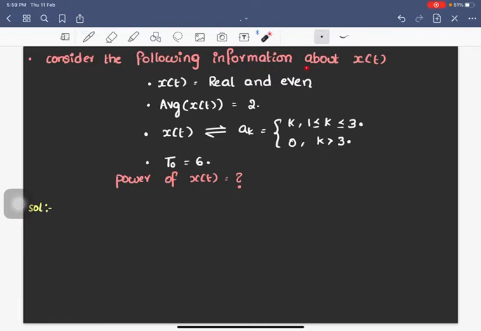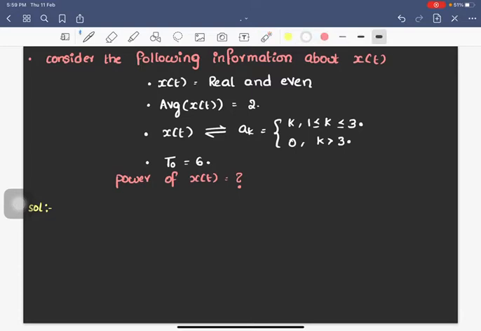Consider the following information about x of t. x of t is real and even. The average of x of t is 2. And the Fourier series coefficients of x of t are ak equal to k for 1 less than or equal to k less than or equal to 3, 0 for k greater than 3, and the fundamental time period is 6. We should find out the power of x of t.